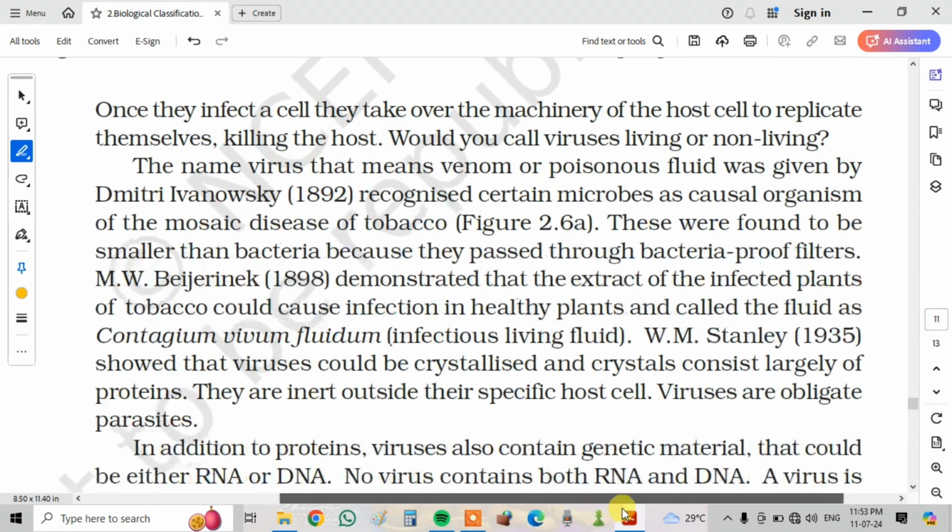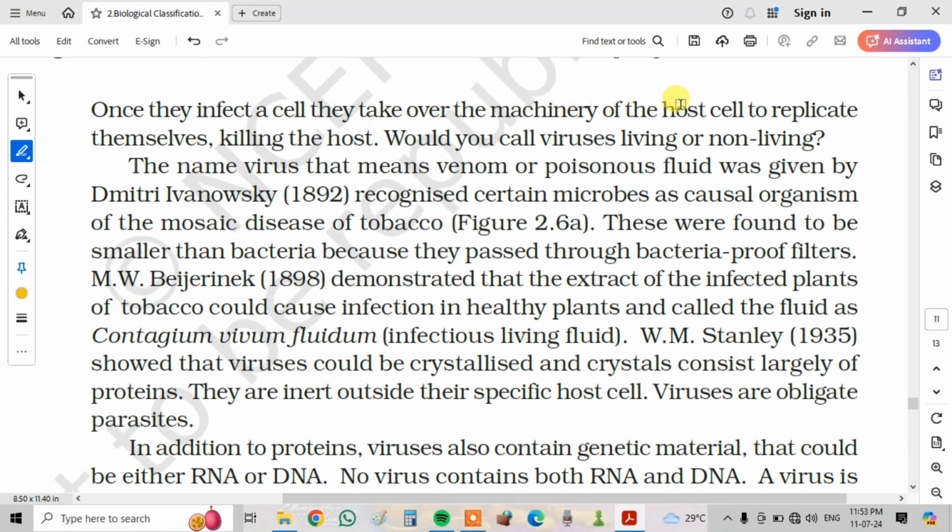Now, once they have infected a cell, they take over the machinery of the host to replicate themselves, killing the host. Would you call the viruses living or not living? Answer in the comment section.